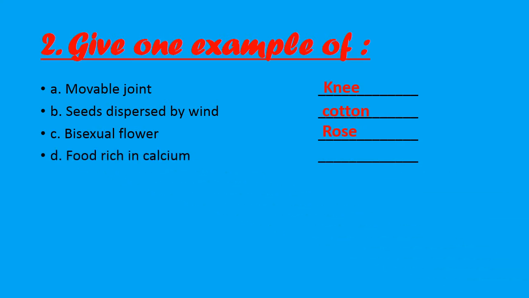Part D, food rich in calcium. Students, if we want strong bones, for that we will have to take those food items which are rich in calcium, because calcium will help us to keep our bones hard and strong. So such an example is milk and its dairy products. So our answer will be milk.